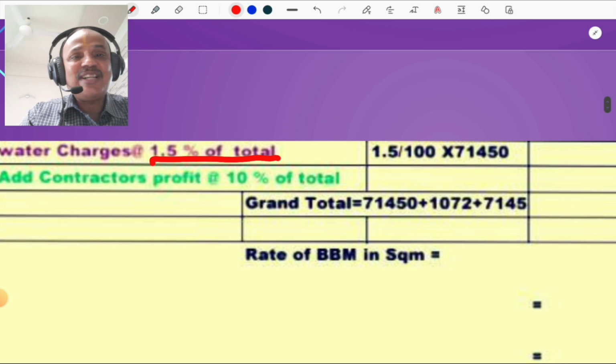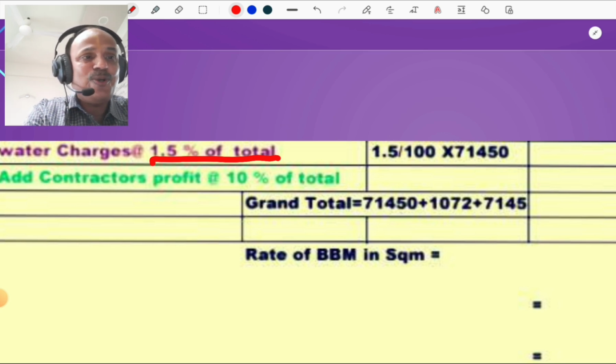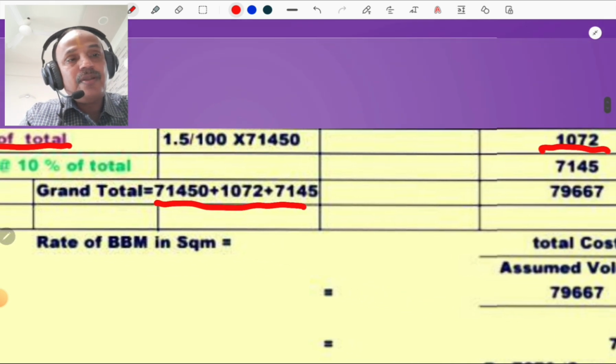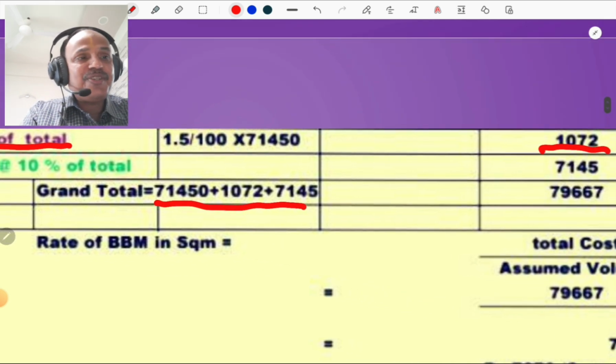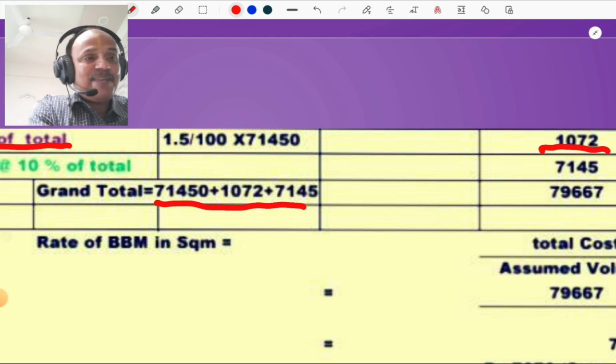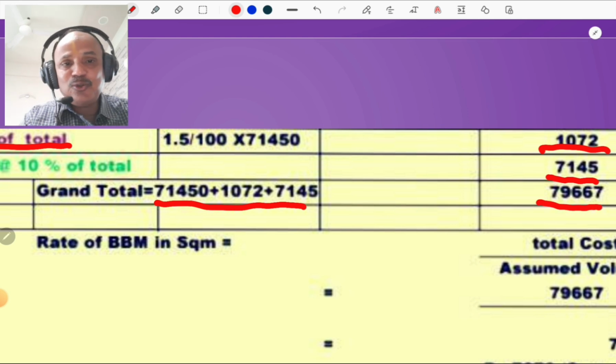And add contingencies and contractor's profit, that is 10%, already discussed. So 10% of the above calculations, that 10% value is 7,145, and the total is 79,667. It is so simple.